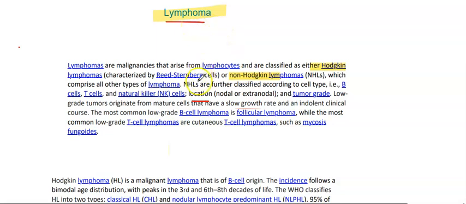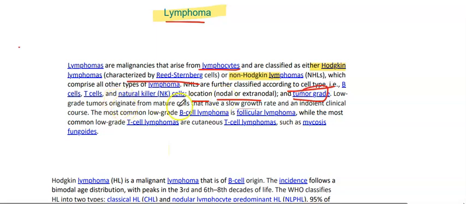Next topic of discussion is lymphoma. Lymphomas are malignancies that arise from lymphocytes, and they can be classified as Hodgkin, which are characterized by Reed-Sternberg cells, or non-Hodgkin. Non-Hodgkin are further classified according to cell type, which can be B cell, T cell, or NK cells, on the basis of location, nodal or extranodal, and on the basis of tumor grade.